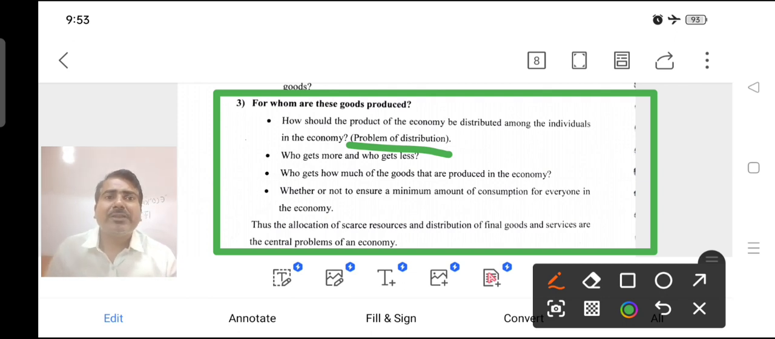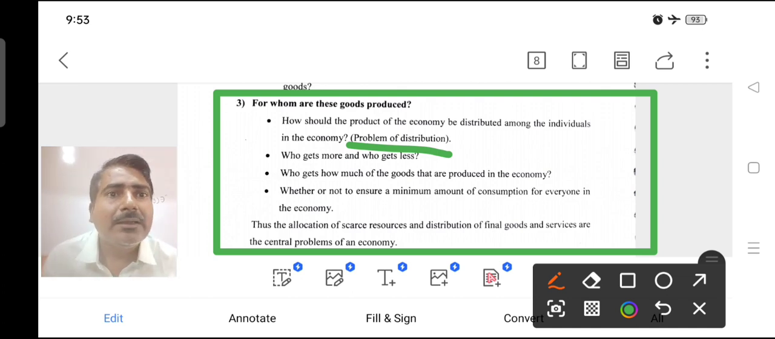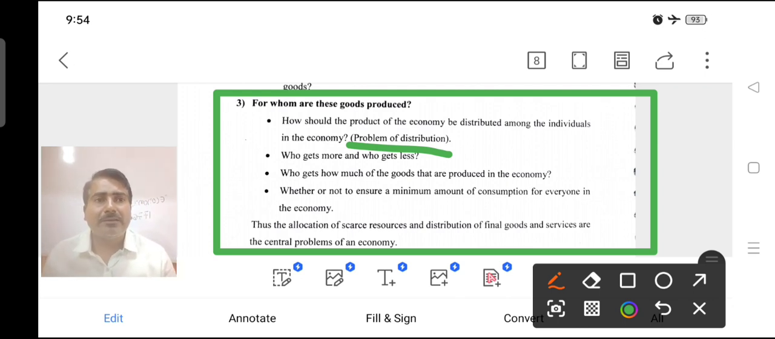Next, the third point: who gets how much of the goods that are produced in the economy. How much means quantity, 100 or 200, how much is produced within our economy. And the fourth point is to ensure a minimum amount of consumption for everyone in the economy. Every person is given importance, with a minimum amount of consumption of certain goods.